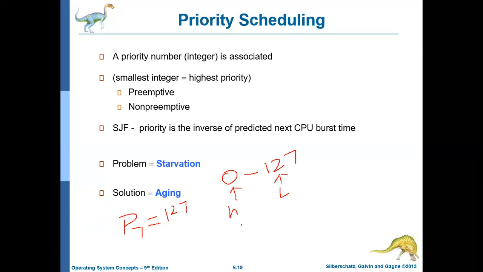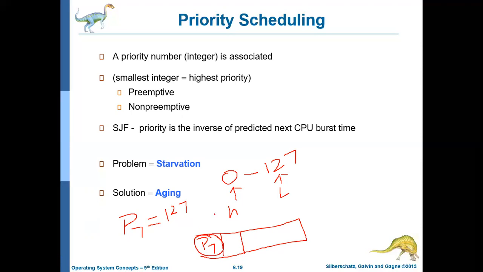That's the lowest priority. So then what will happen? It will be in the ready queue, and it may not get the CPU. It will not at all get the CPU. And other new processes will be coming with a better priority value. So they will be getting the CPU, and this process may not get the CPU for a longer period of time, and this problem is called starvation.